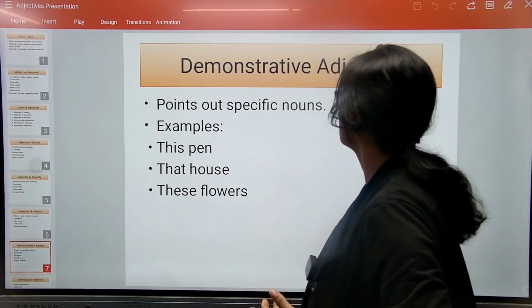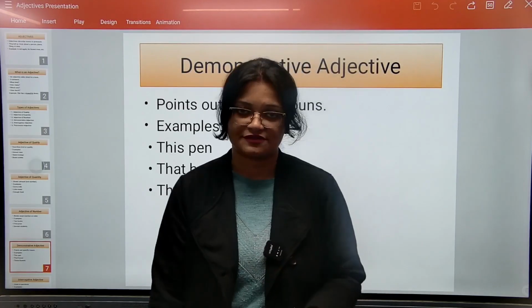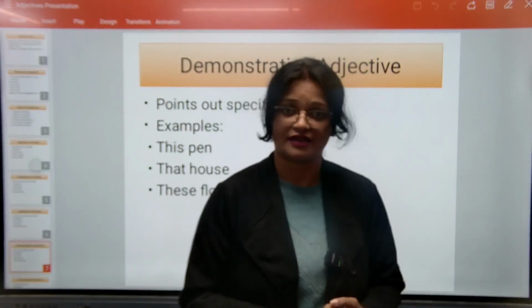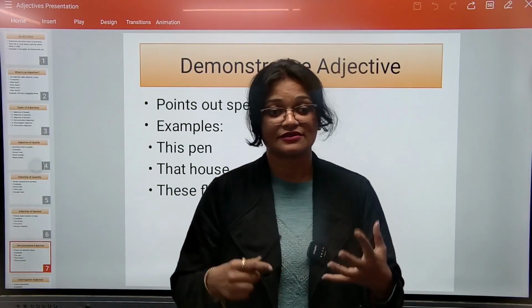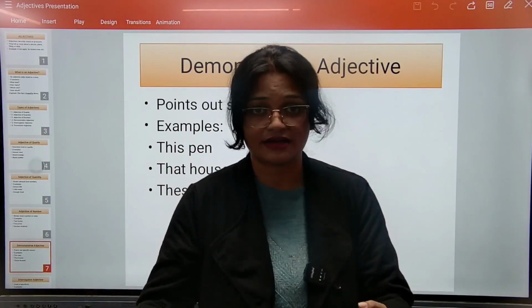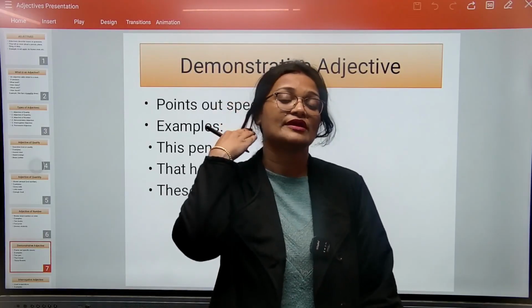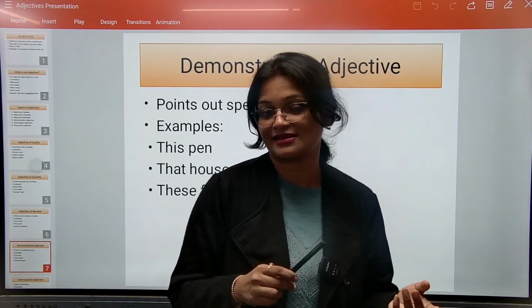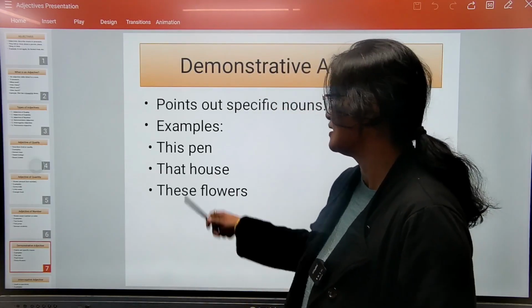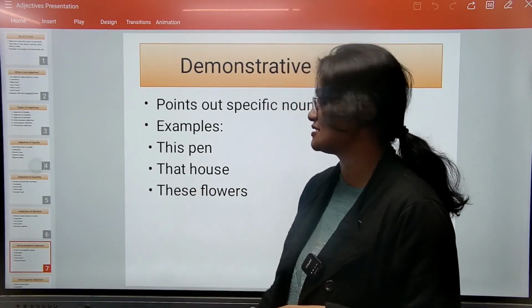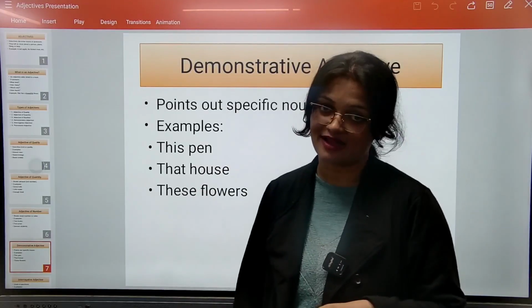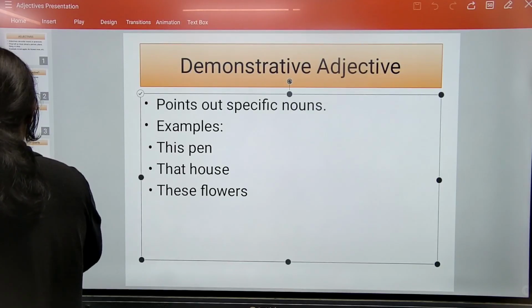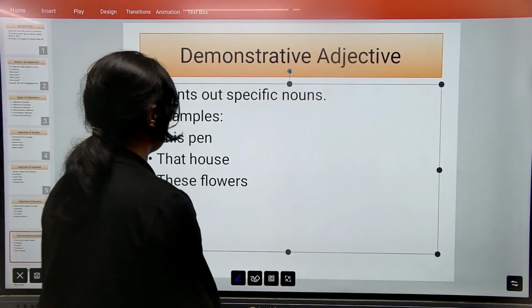Next one is demonstrative adjective. Demonstrative. What exactly is demonstrative? Whenever we demonstrate anything, demonstrate करना मतलब किसी को कुछ present करना, दिखाना, something like this. So we use words like this, that, those, these. ये सारा words हम use करते हैं. This pen, that house, these flowers, है ना? So we use this type of words to demonstrate things.